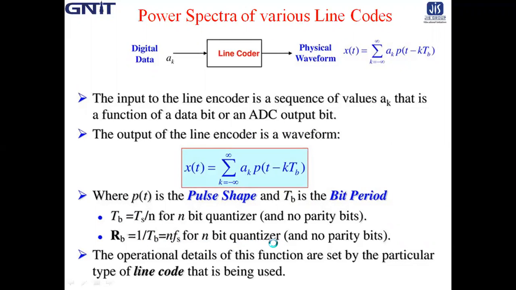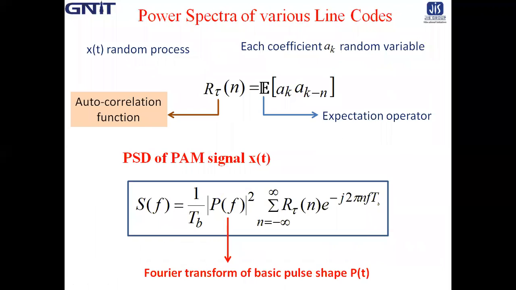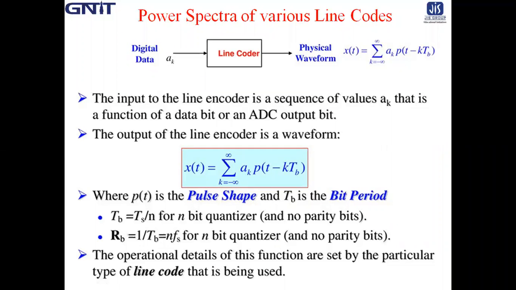Now this x(t) may be considered as a random process, and each coefficient a_k as a random variable.